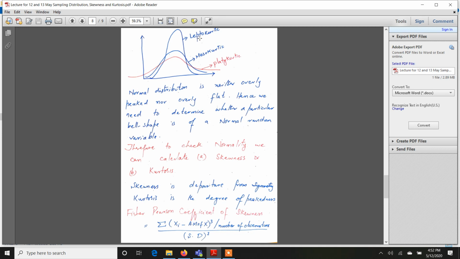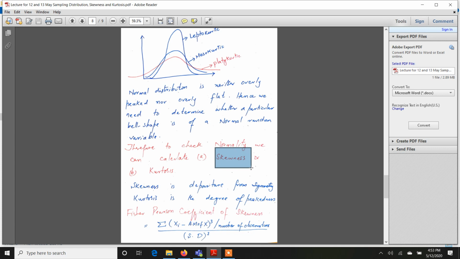But the problem is, irrespective of these terminologies, just by looking at the bell shape, it's very difficult to visually judge what is a flat curve, what is a peaked curve, and what is a medium height curve. So we have some formulas through which we can declare whether a data is normal or not. The first thing is skewness.